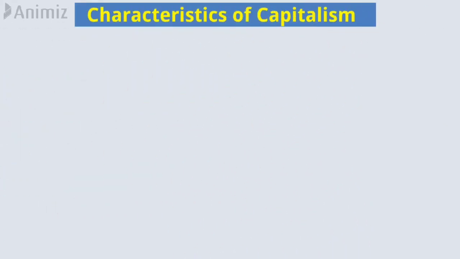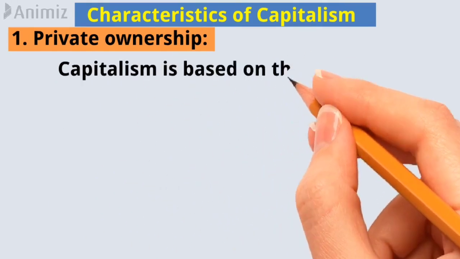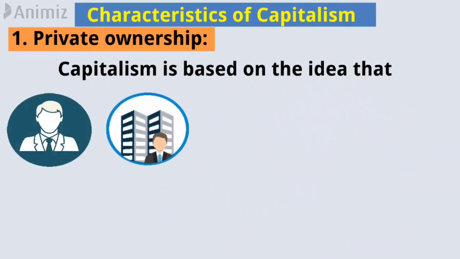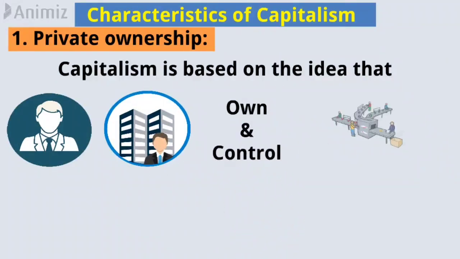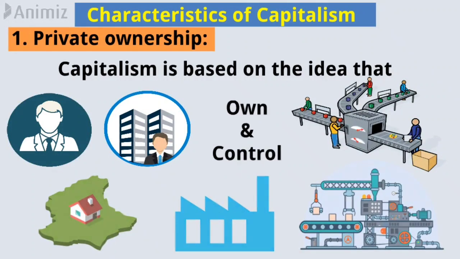Characteristics of capitalism are: number 1. Private ownership. Capitalism is based on the idea that individuals or private businesses can own and control the means of production, such as land, factories, and machinery.